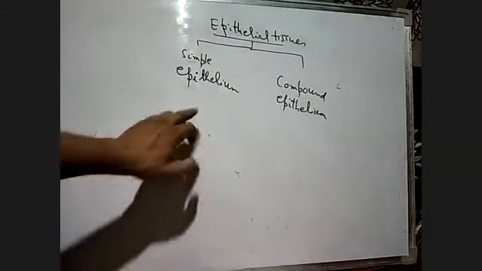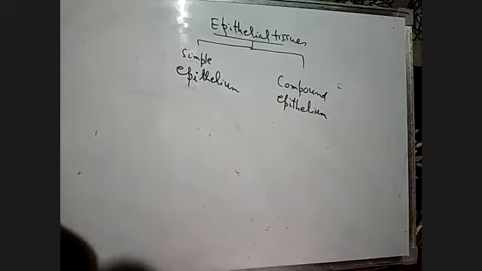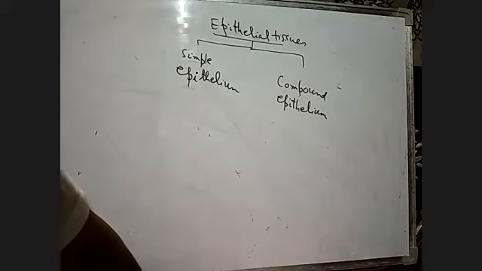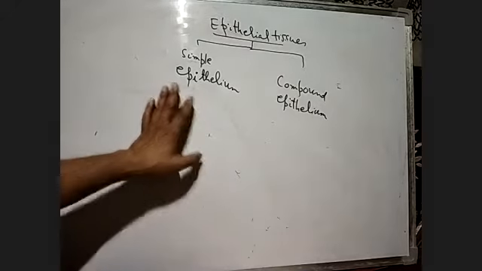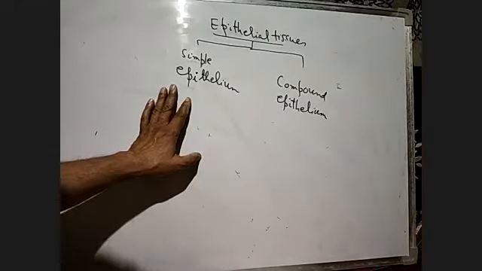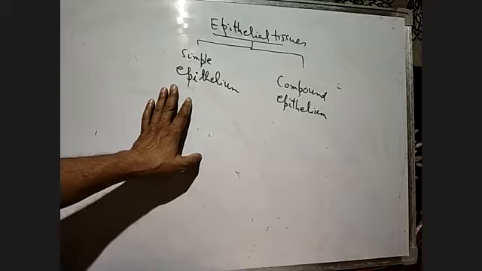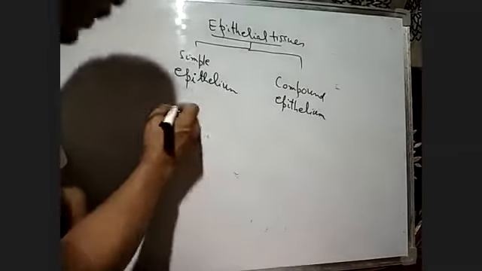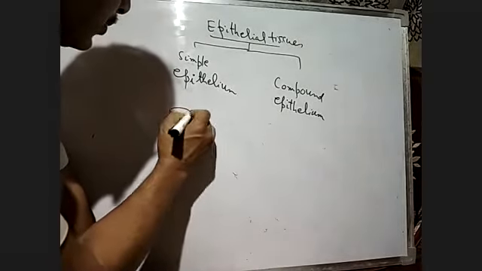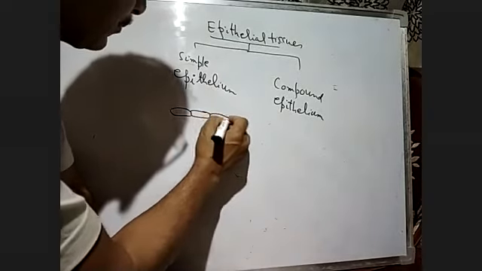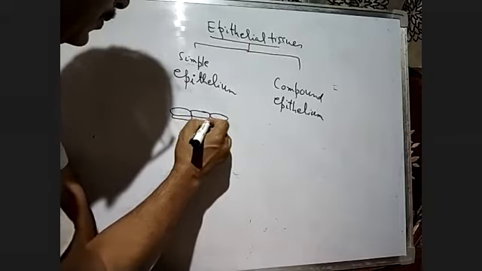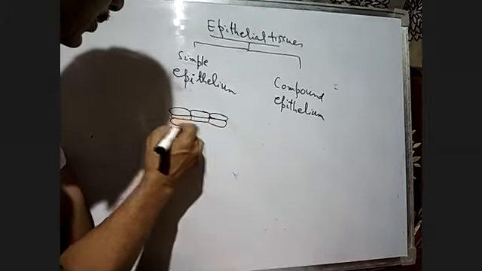Now, simple epithelium is composed of a single layer of cells and functions as a lining for body cavities, ducts, and tubes. They are made up of a single layer of cells, only one layer of cells, and this is the simple epithelium made up of one layer of cells like this.